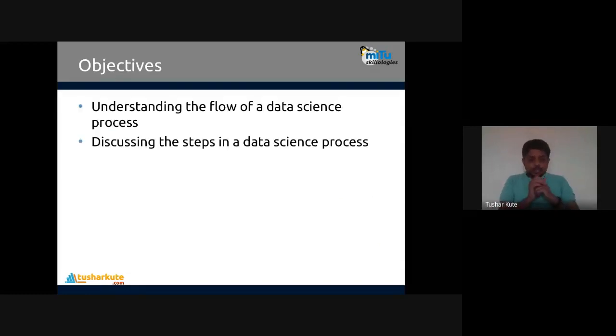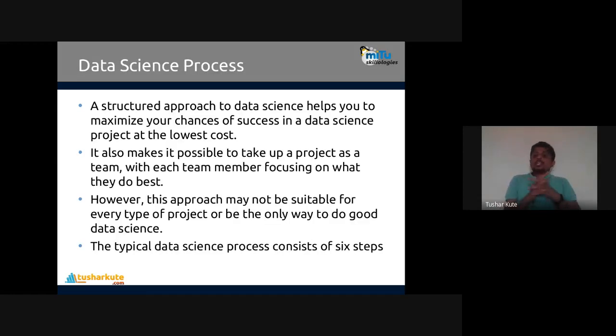So two objectives are there: to understand the flow of the data science process, that is, what data science process means and what the flow of it is, and to discuss the steps present in the data science process. What are the common steps that we need to carry out to perform this operation of data science? Now, what is the data science process? A structured approach to data science helps you to maximize your chances of success in a data science project